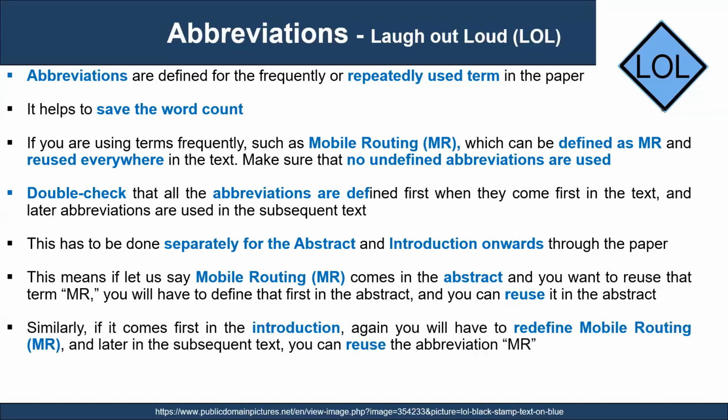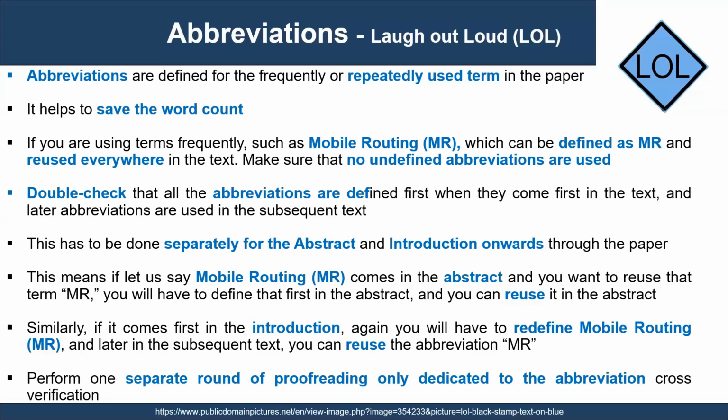Similarly, if it comes first in the introduction, again you will have to redefine mobile routing, and later in the subsequent text, you can reuse the abbreviation MR. Perform one separate round of proofreading only dedicated to the abbreviation cross verification.